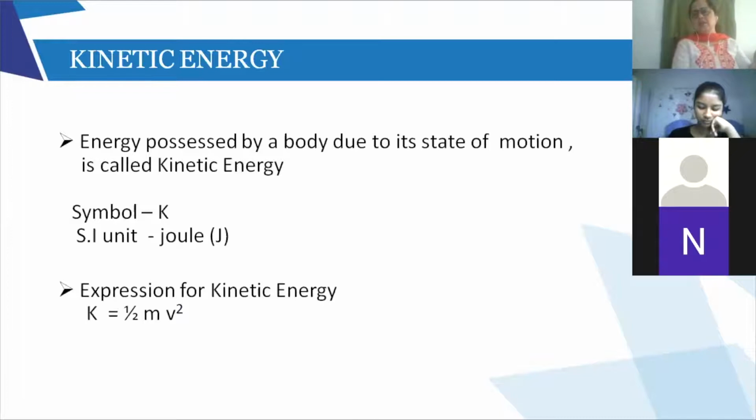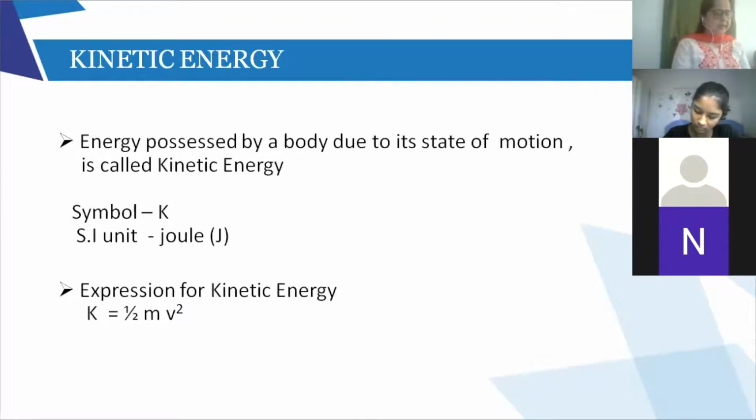A fan that is moving also has kinetic energy. Anything that is in motion has kinetic energy. The symbol is capital K. SI unit is joule. And please remember the expression: potential energy U equals mgh, and for kinetic energy, half mv square. There is a derivation which is given in the book.